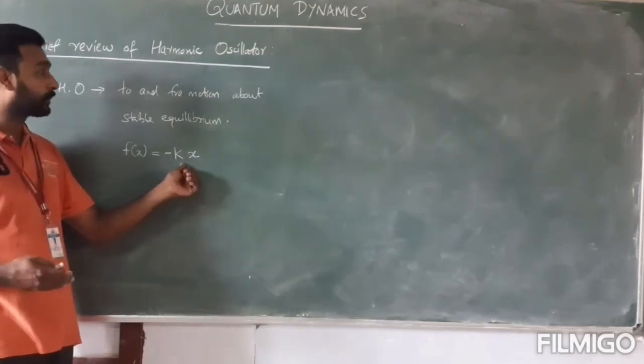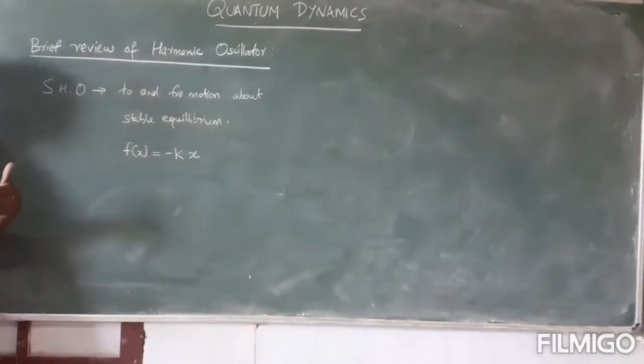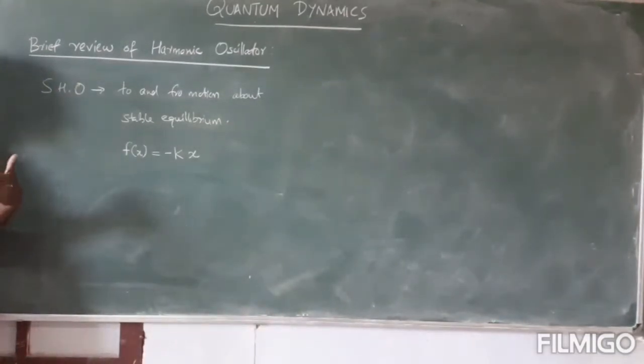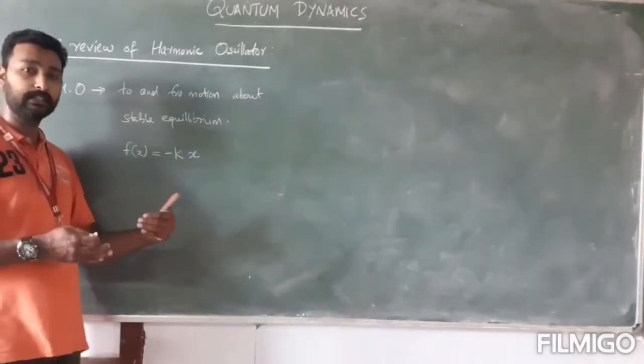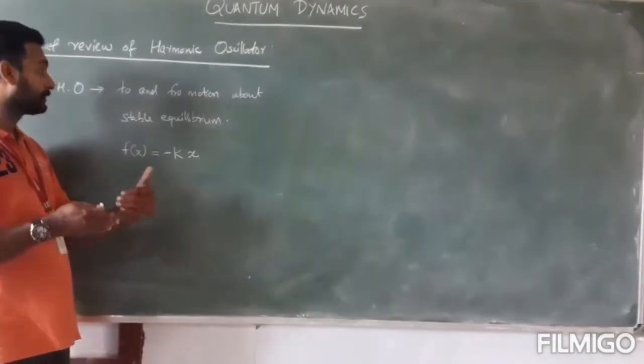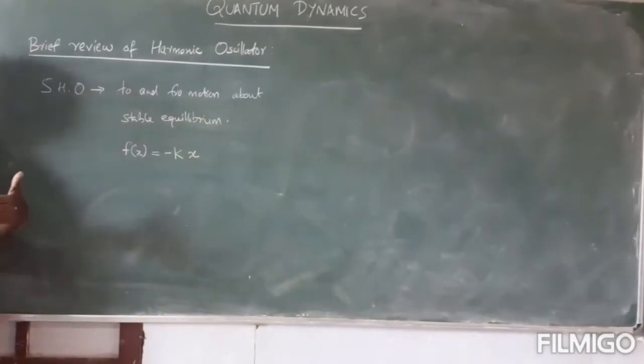Okay, now why is it important in physics? Because in physics we experience many kinds of oscillators, like the simple pendulum, the oscillation of a spring, or the oscillation of a ball around a valley. There are many physical systems having oscillation problems, and in the simplest sense, any oscillation we can treat as a simple harmonic oscillator.